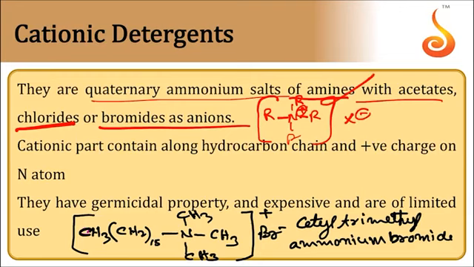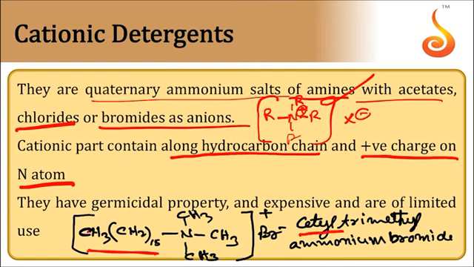So the quaternary ammonium cation is responsible for the cleansing action. The cationic part contains a long hydrocarbon chain and a positive charge on the nitrogen atom. They have germicidal properties and are expensive because of those properties.